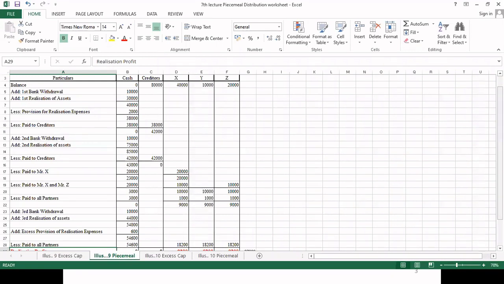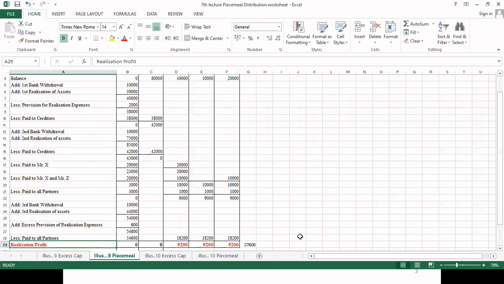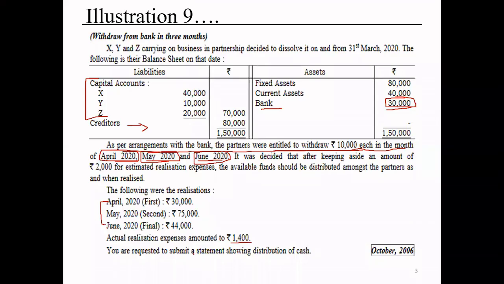Anybody have any difficulty? Let's check once again whether we made the correct profit or not. 27,600 is our profit. Look here. Total realization amount is 30,000 plus 75 comes to 105, 105 plus 44 comes to 1,49,000, plus 30,000, so it comes to 1,79,000.